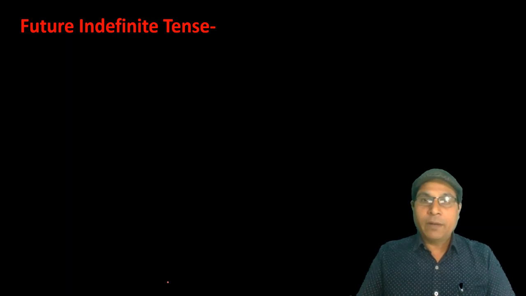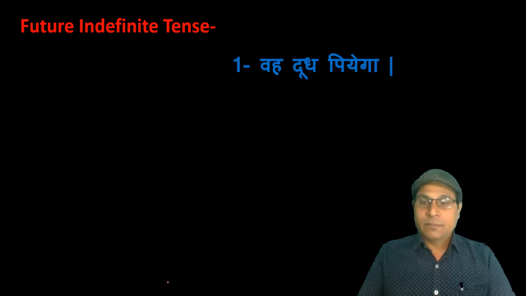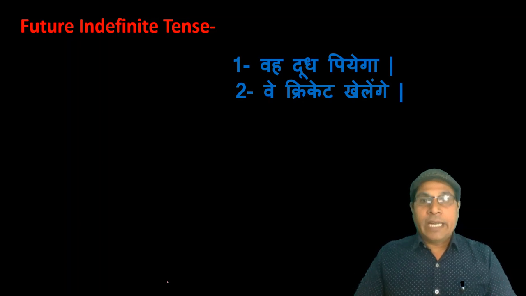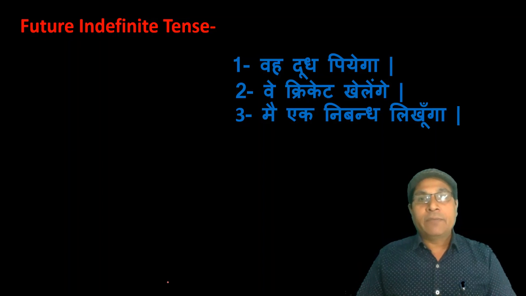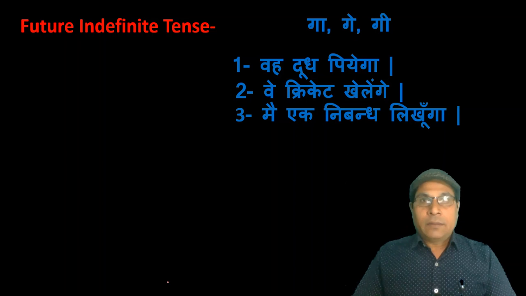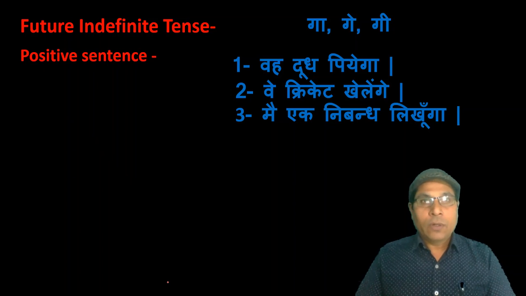Let us see the example. वह दूध पिएगा, वे क्रिकेट खेलेंगे, मैं एक निबंध लिखूंगा. Please pay attention to the Hindi sentences. If the verb in Hindi ends with the last syllable as ga, ge, gi, there must be future indefinite tense. As you know that these are positive sentences, so first of all we have to learn how to translate positive sentences in future indefinite tense.